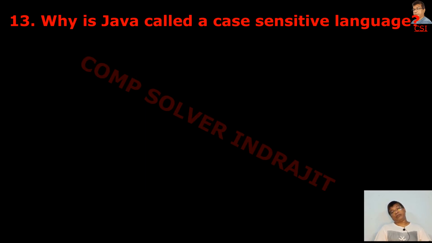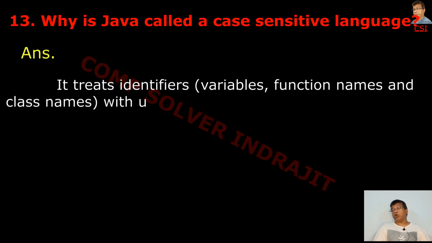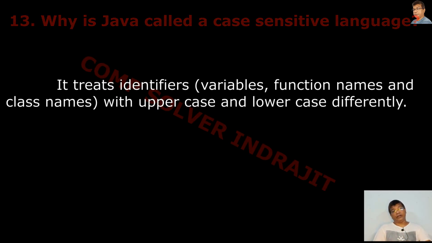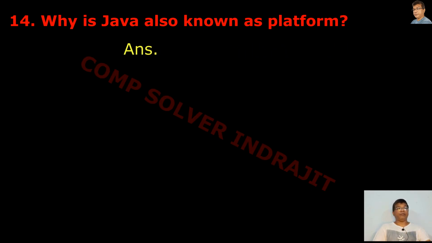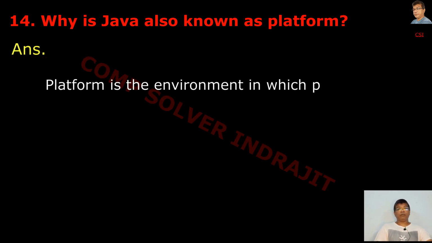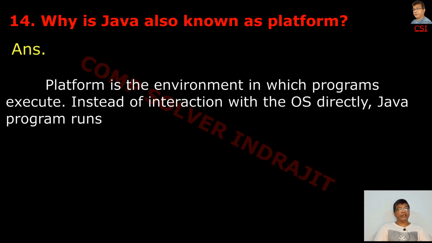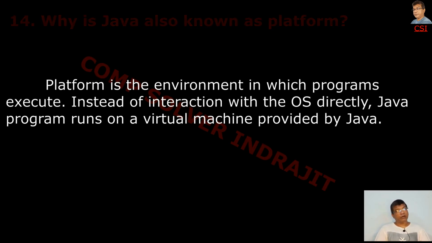Next question: Why is Java called a case-sensitive language? Answer is, it treats identifiers like variable, function names, class names with uppercase or lowercase letters as different. Why is Java also known as a platform? Platform is the environment in which programs execute. Instead of interacting with the OS directly, a Java program runs on a virtual machine provided by Java.